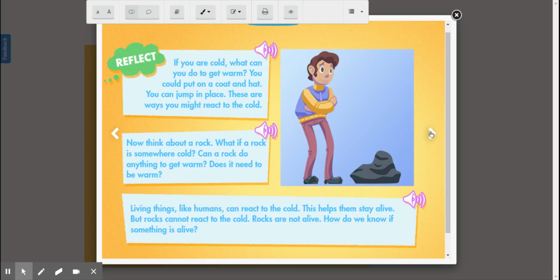Now, think about a rock. What if a rock is someplace cold? Do you think he'll do anything to get warm? Does a rock need to be warm? Living things can react to the cold, and this helps them stay alive. But rocks wouldn't react to the cold, so rocks are not alive. How do we know if something is alive?